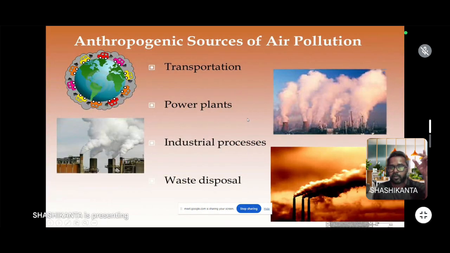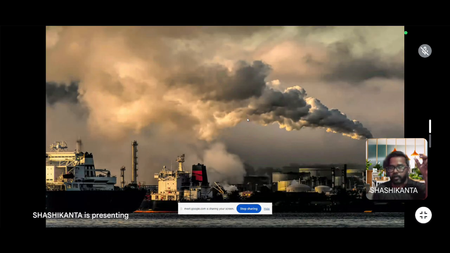Then some anthropogenic sources of air pollution are transportation, power plants, industrial processes, and waste disposal. All these are due to anthropogenic activity. Here the picture shows a polluted area where a factory releases several gases and smog to the atmosphere, which causes air pollution.